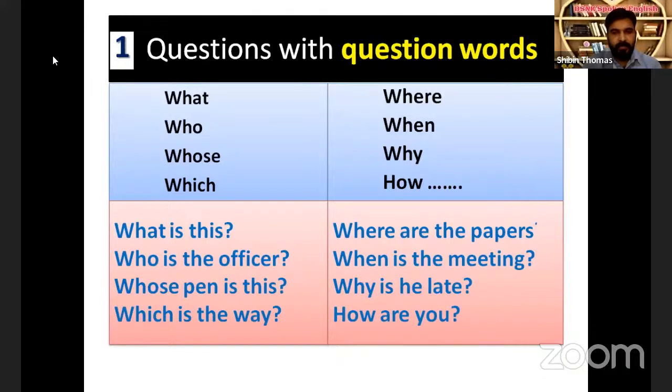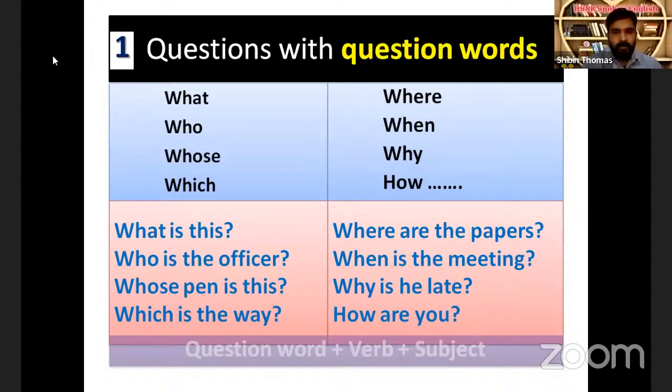See, all these questions have a particular pattern. That is, these questions begin with a question word. So that is one of the important things that we have to remember. That is, questions must begin with a question word. If the question has a question word in it, it must begin with the question word. So these are the questions we can see with question words. Let's begin with question words: what, who, whose, which, where, when, why, and how.